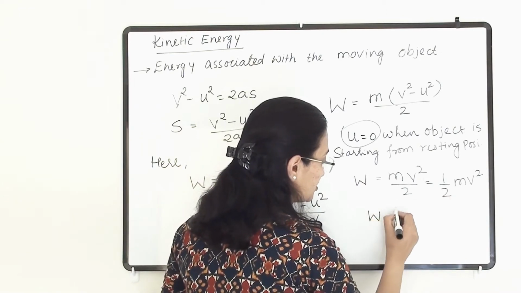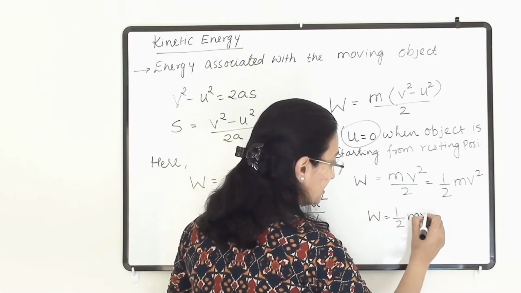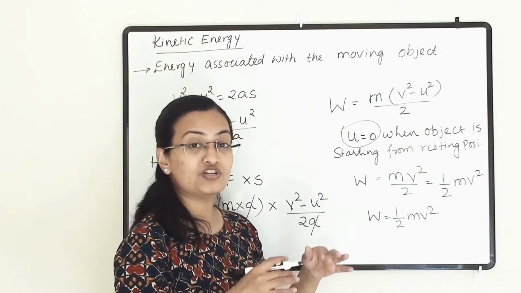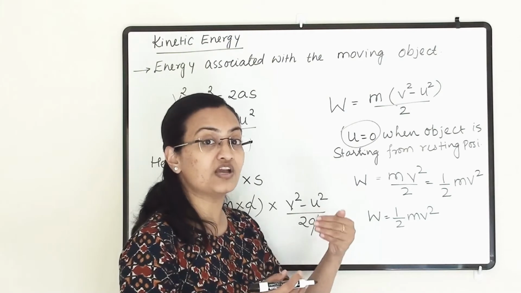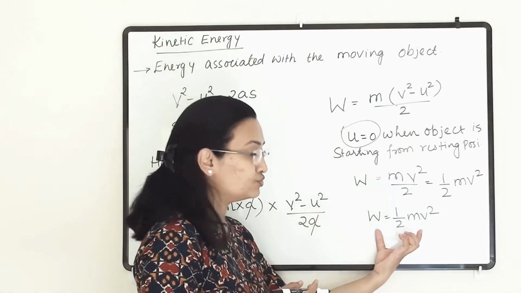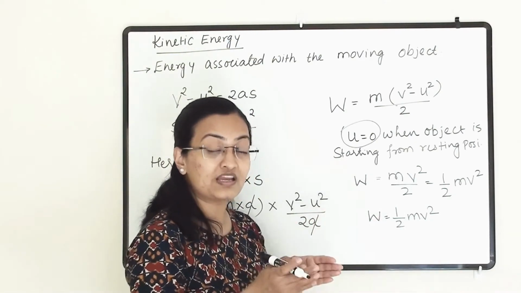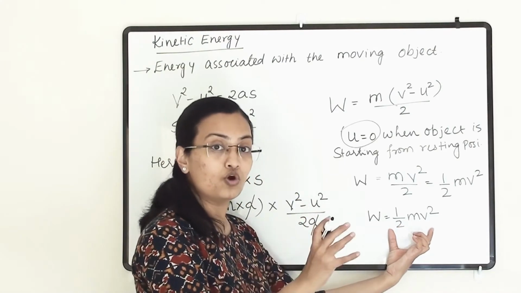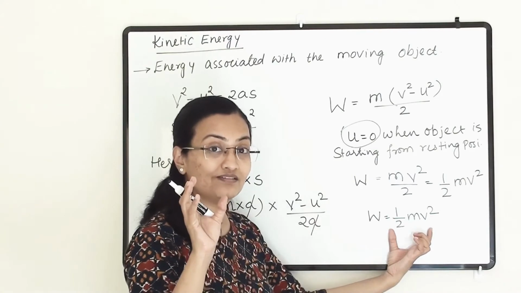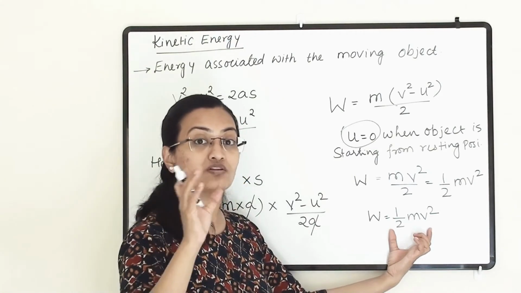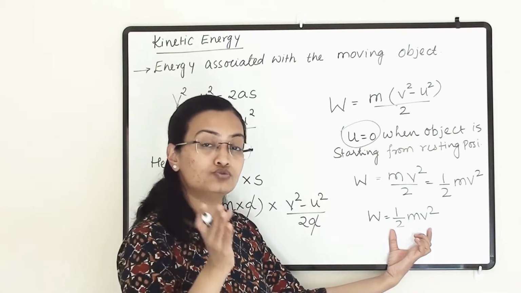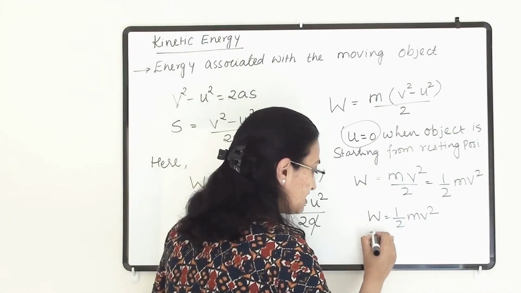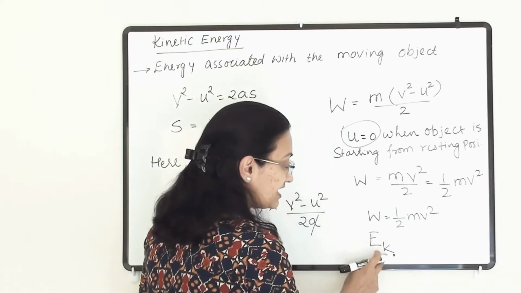We got here the equation 1/2 mv square. Now work done is 1/2 mv square. We know that however much work is done, that much energy we have used to do this work. So work equals energy. If we have done a certain number of joules of work, then we have spent that many joules of energy to do that work. So work equals energy. And the energy we are talking about here is kinetic energy.